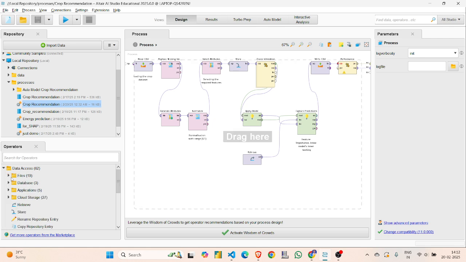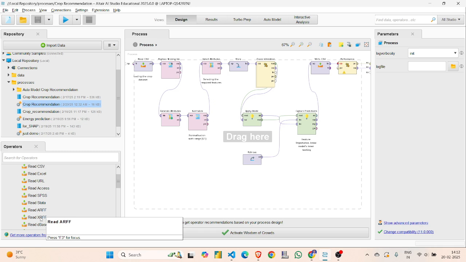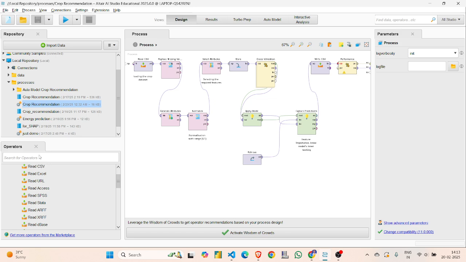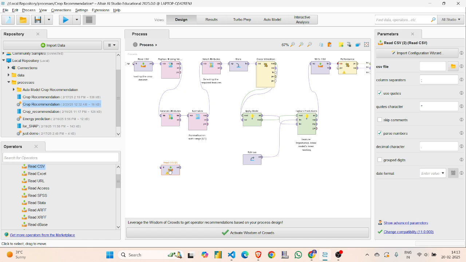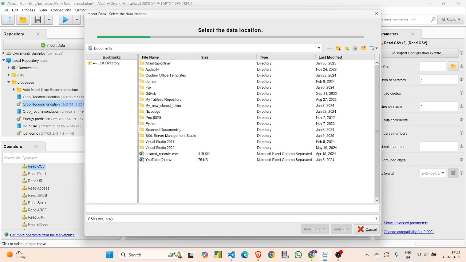For data access, you are given different operators, like reading the data. You can import different kinds of data, in URL form, Excel form, or CSV form. I have CSV data, so I used Read CSV to get the data. You simply drag and drop it here and double click, and you can extract the data.